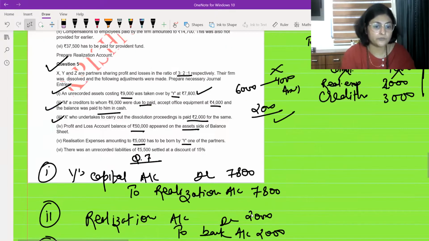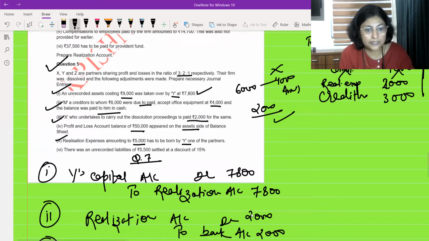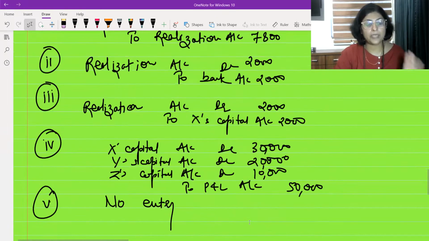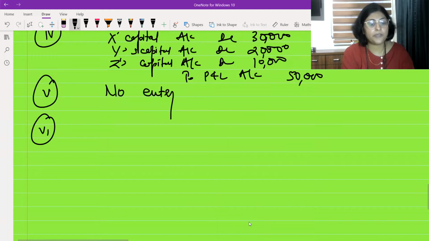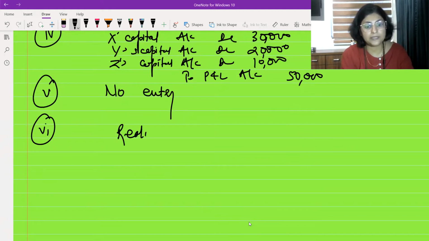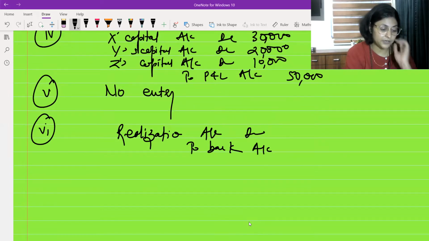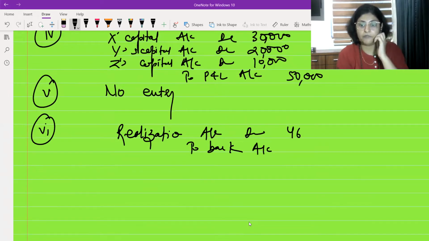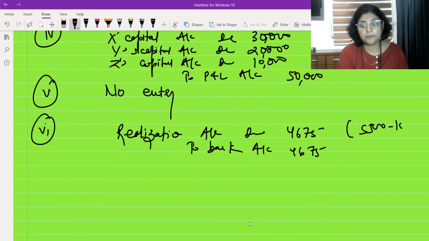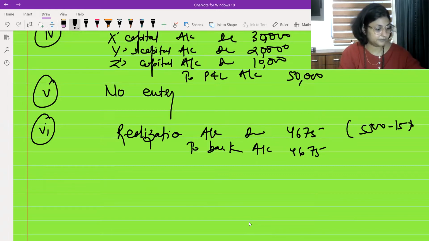Next one, there was an unrecorded liability of 5,500 settled at a discount of 15%. Okay. Whatever amount you are paying, that will be recorded. So whenever you make the payment, it comes to the debit side of the realization account. Realization account will be debited and it will be paid through bank account. It was 5,500 minus 15%. So you are going to pay 4,675. How did this 4,675 come? 5,500 minus 15%. Okay.